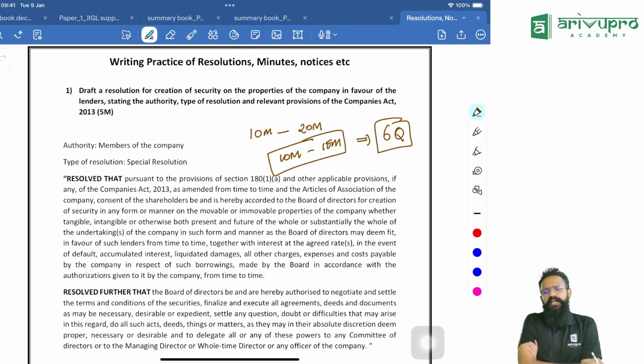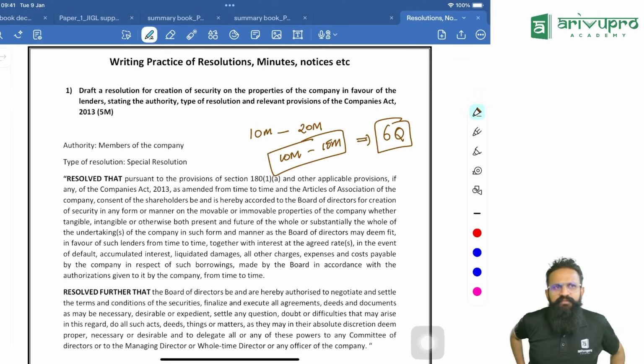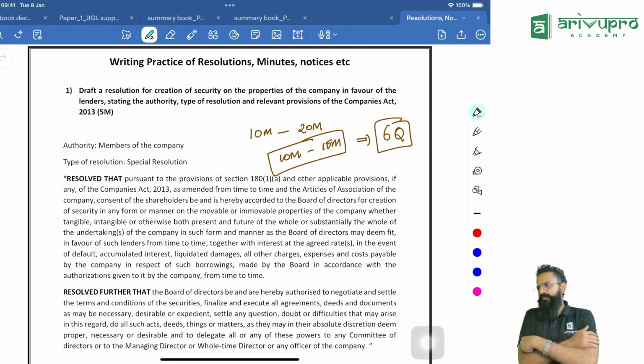The third thing they can tell you to draft is minutes. Of course, they can tell you to draft more also, such as shareholders agreements. I think in the previous attempt they told you to draft polling papers, postal ballot, and all of that. But let us imagine there are these 3 categories which are widely asked: resolution, minutes, and notice.